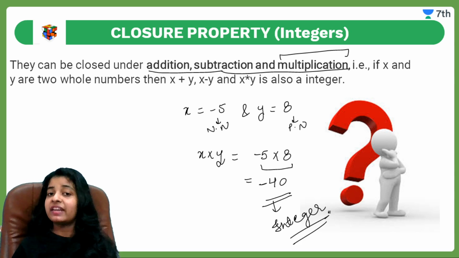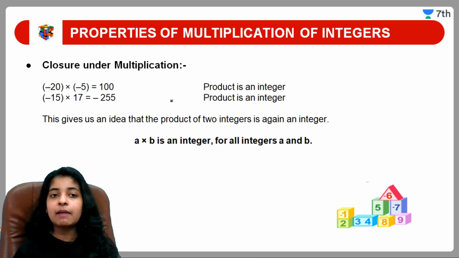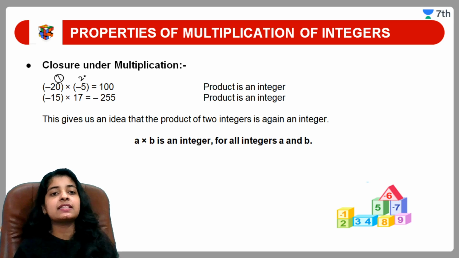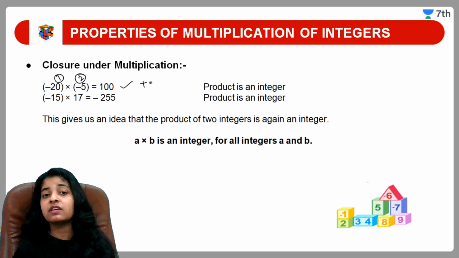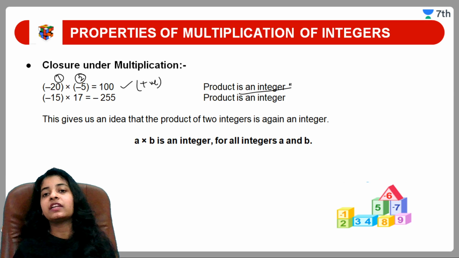So here we verified that when we multiply two integers, as a result we again get an integer. Let us see some more examples. This is another example we have. We have taken this as the first integer, this is the second integer, and in the answer we get 100, which is a positive number, and positive numbers come under the category of integers.